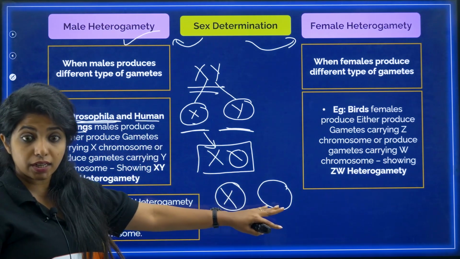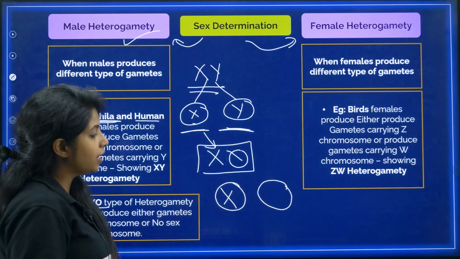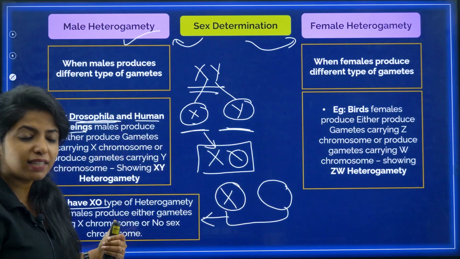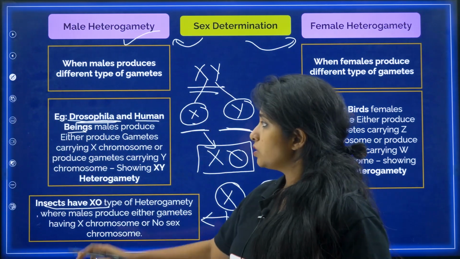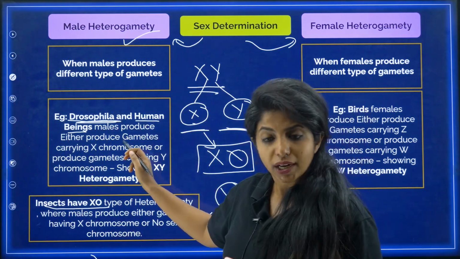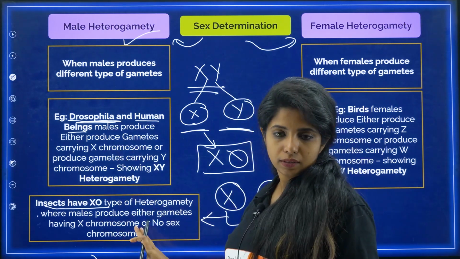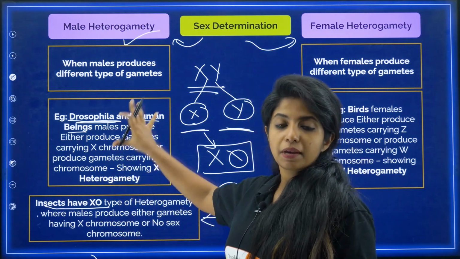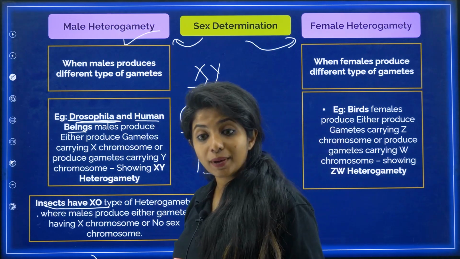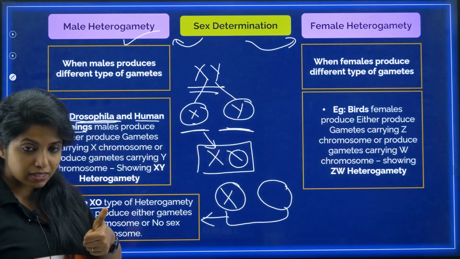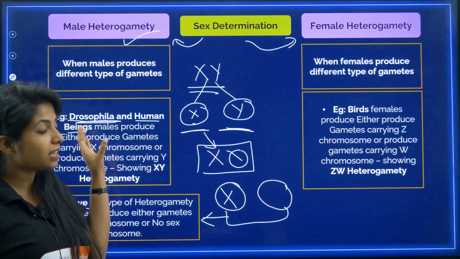But again, you have to consider it. Two types of gametes are being produced, right? So again, this is an example of what? Male heterogamety. Who are showing it? It's the insects. So you might ask, Drosophila is also an insect, but Drosophila is showing, my dear children, XY type of heterogamety. Over here, it is XO. This is XO type, this is XY type, and both of them are going to come under what? Male heterogamety. So in male heterogamety, you have been given three examples. One is of insect, another one is of human being, another exception is what? Drosophila.